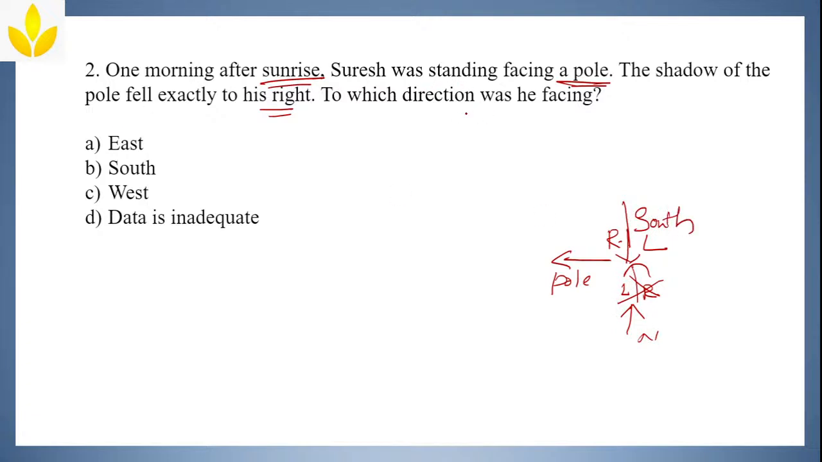What's the question? To which direction he was facing? They are asking about Suresh, and Suresh was facing towards south. He is facing towards south. Clear? If you make him face upward, this becomes left and this becomes right. But I want the shadow towards the right side of Suresh. That's why I am making him look downward, so that this becomes right and this becomes left. South. Clear? Option B.